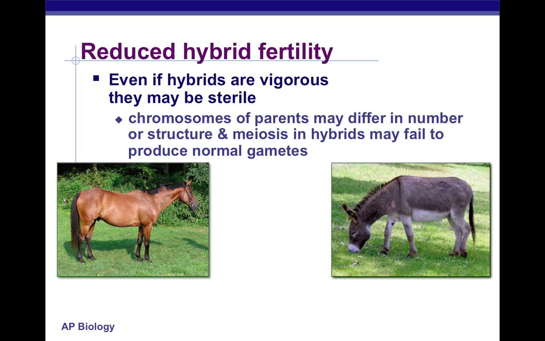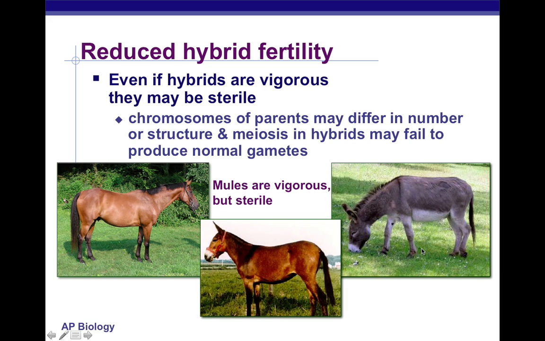You see this a lot. I've already mentioned the tigon and the liger. Horses and donkeys can make mules, and mules are great workers, but they're sterile. They won't be able to have any babies. So you see this all the time in lots of different instances of closely related species. They can reproduce, but they can't produce fertile offspring.